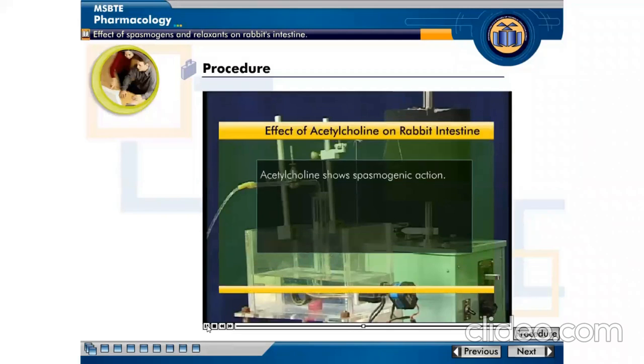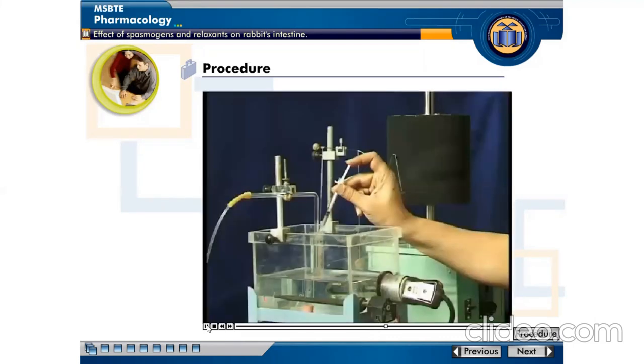Therefore, we can say acetylcholine shows spasmogenic action. Allow the preparation to relax by rapidly washing with fresh Tyrode solution to wear off the effect of acetylcholine.